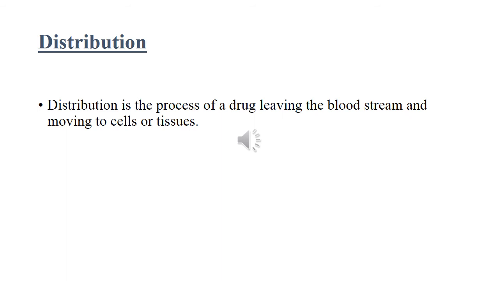Once the drug gains access to the bloodstream, it gets distributed to the other tissues, and the concentration gradient will always be in the direction of plasma to the tissues.